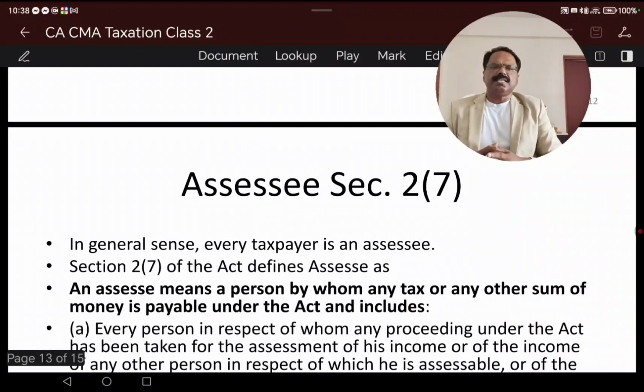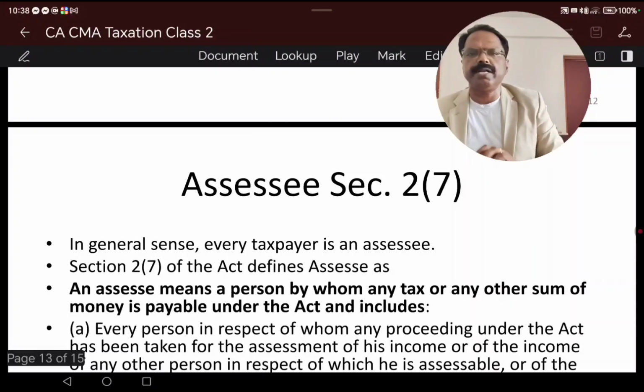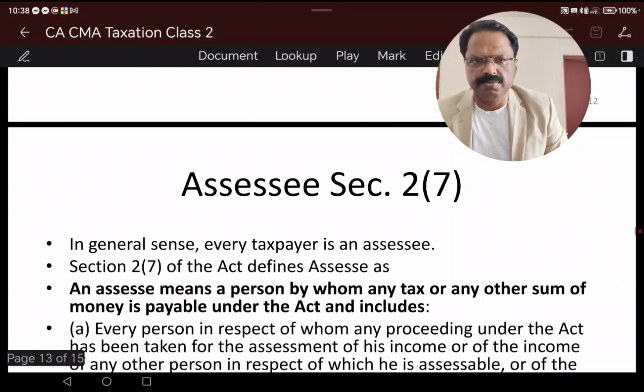this is a definition section. From the exam point of view, this is a definition area. An assessee means a person by whom any tax or any other sum of money is payable under this Act. So this is a definition. Section 2, subsection 7 of the Income Tax Act defines an assessee as any person by whom any tax or any other sum of money is payable under this Act.